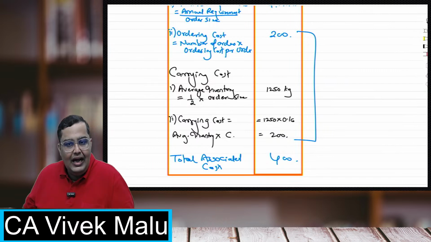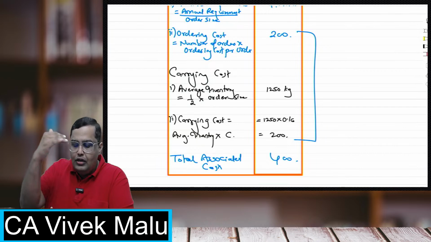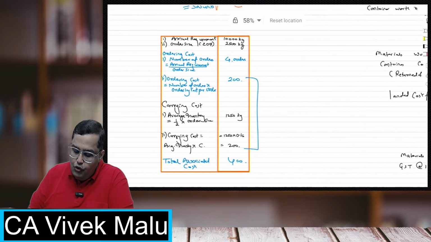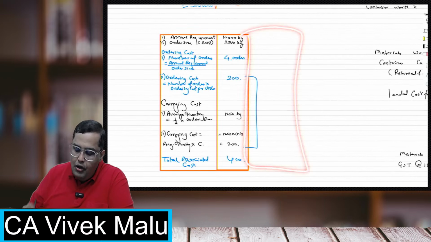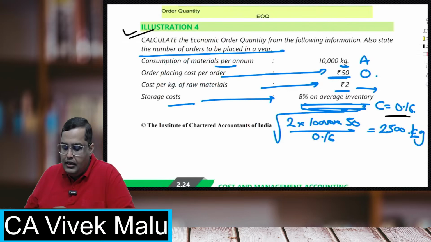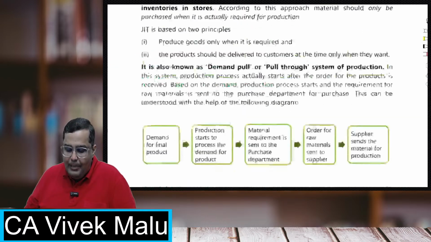Whenever you have been asked questions on comparison between the EOQ and some other order size, you always have to make this chart. You will make this chart for the EOQ and you will add one more column for some other quantity like that. So this is how we'll have to make this. I'll give you an example for that too. We maybe will not solve that, but I'll give you an example of how we have to do this.